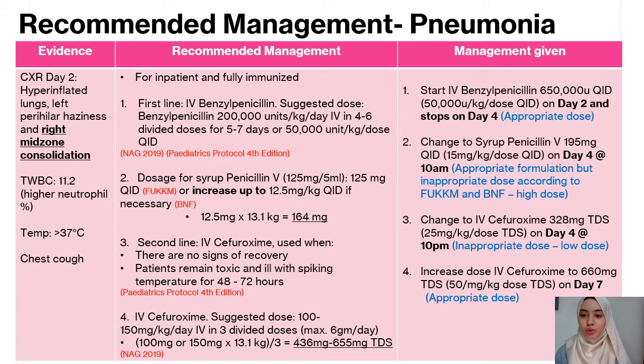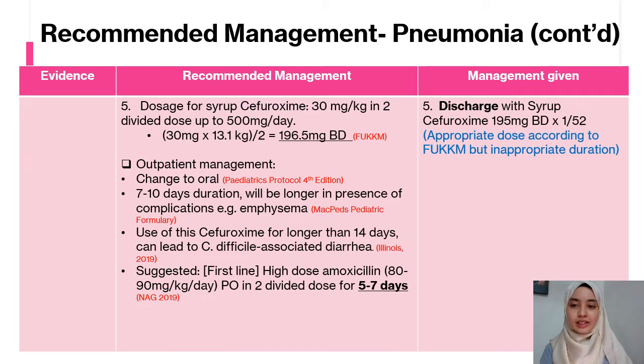And the dose is also inappropriate because according to the NAG, the suggested dose for this patient is 436 mg to 655 mg. And at day 7, the dose is increased according to the suggested dose, after the chest X-ray revealed that the lung is getting worse. On day 9, the patient is discharged with syrup cefuroxime 195 mg BD for 1 month.